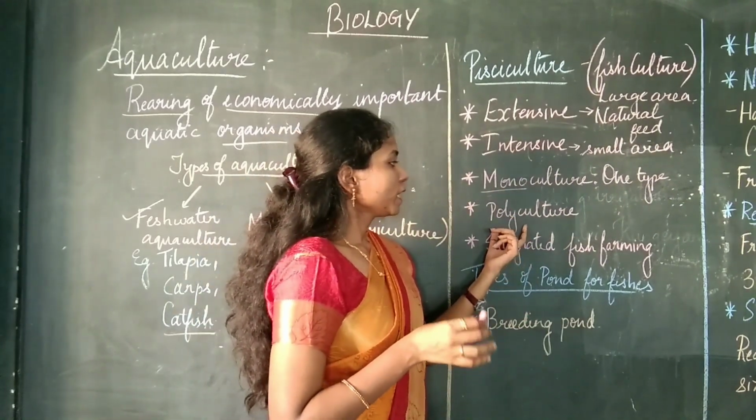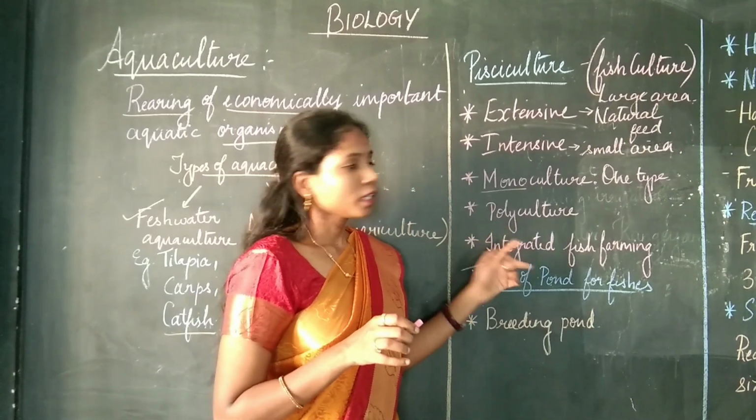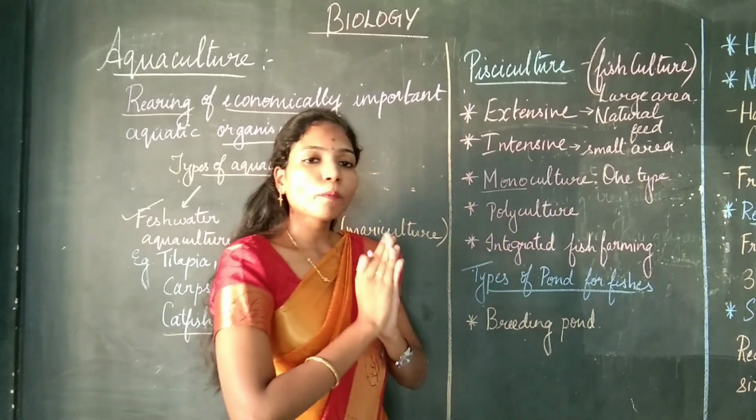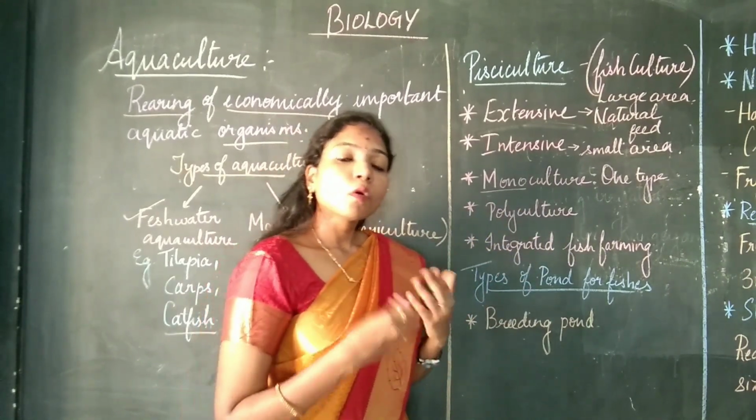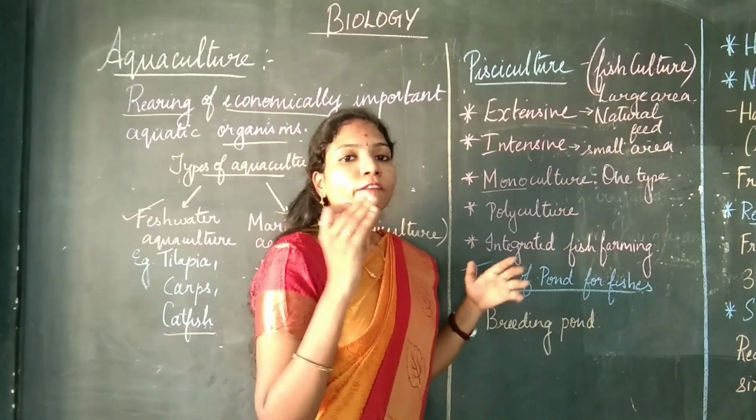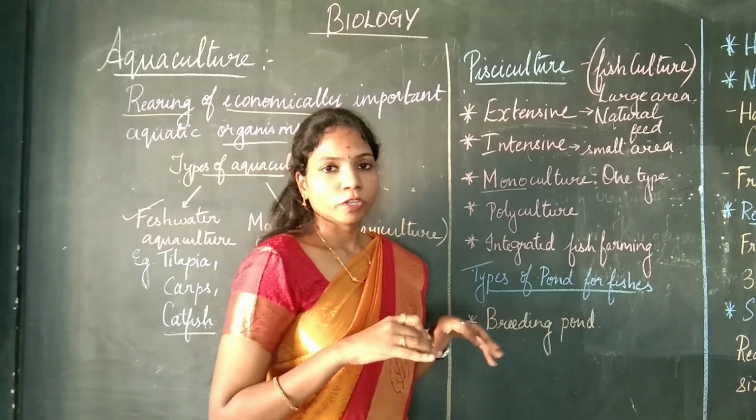The next topic is polyculture. What is polyculture? Poly means many. So in polyculture, more than one type of fish is grown in the pond.